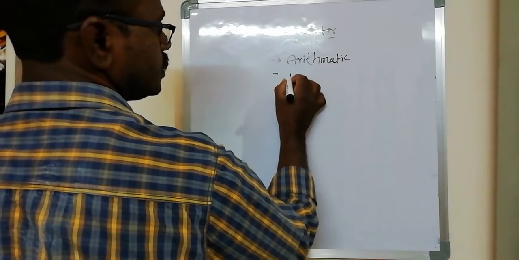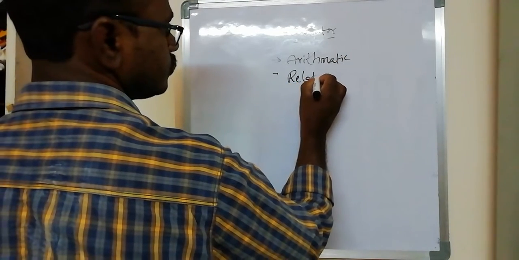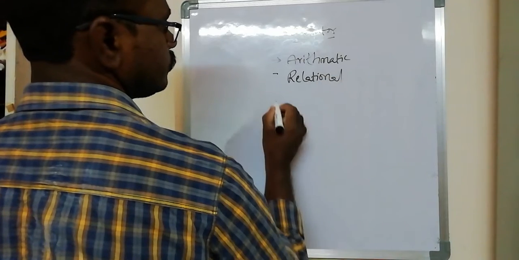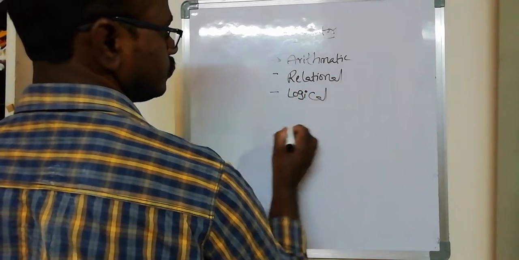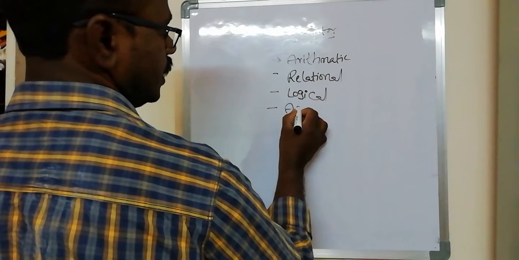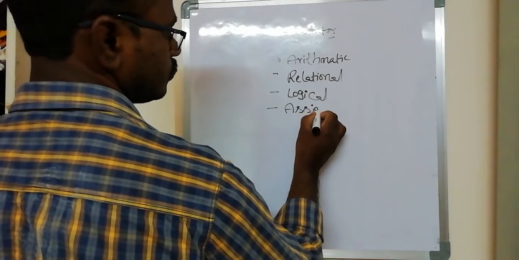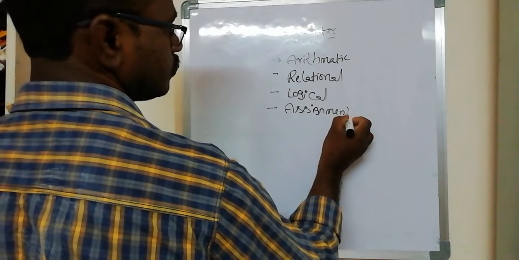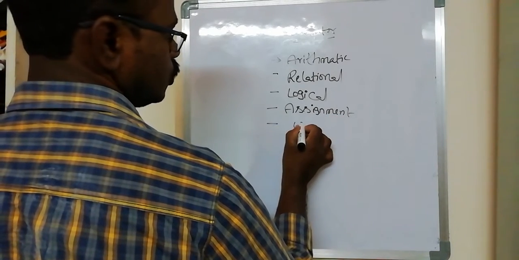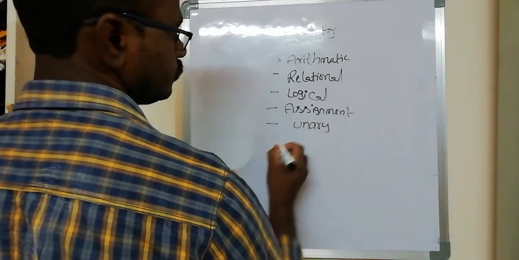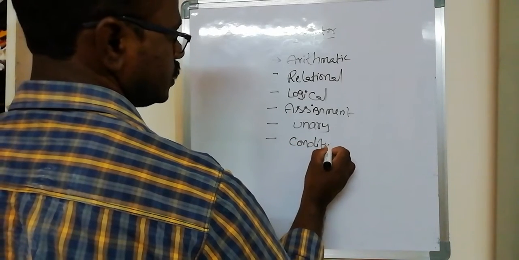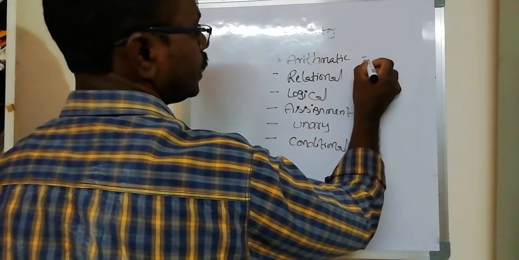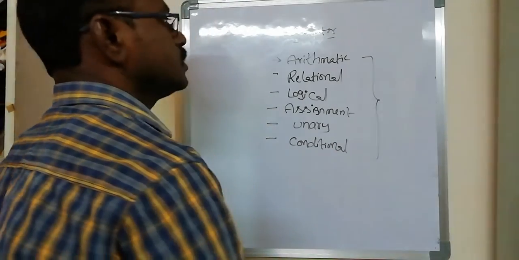The next one is the relational operator. The next one is the logical operator. The next one is the assignment operator. The next one is the unary operator. The next one is the conditional operator. These are some of the types of operators available in C language.